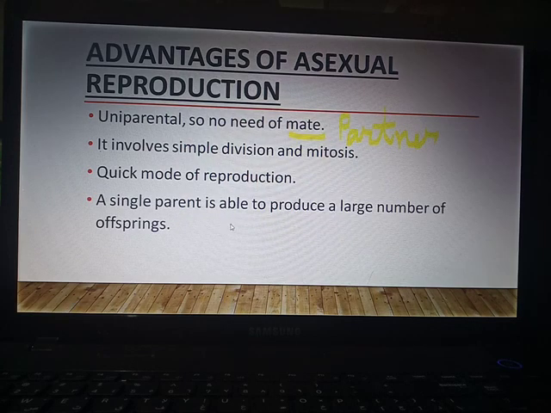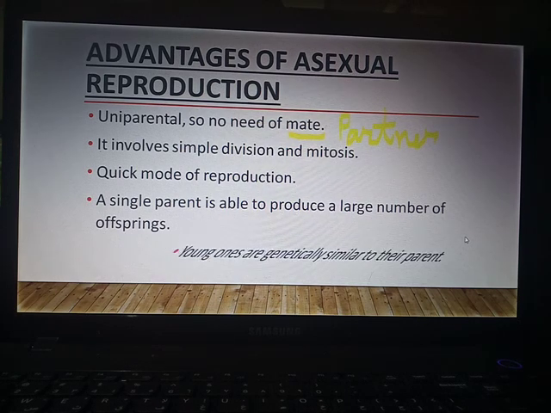A single parent is able to produce a large number of offspring. For example, in amoeba, it forms two daughter cells, and these two daughter cells each form two other daughter cells. It means one amoeba forms four daughter amoebae. So a single parent is able to produce a large number of offspring.